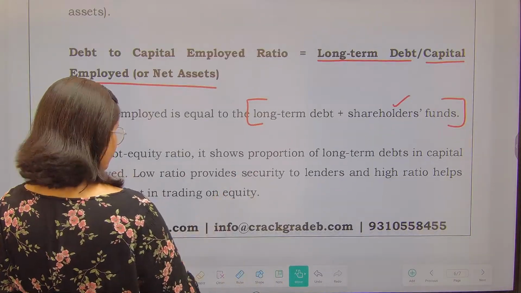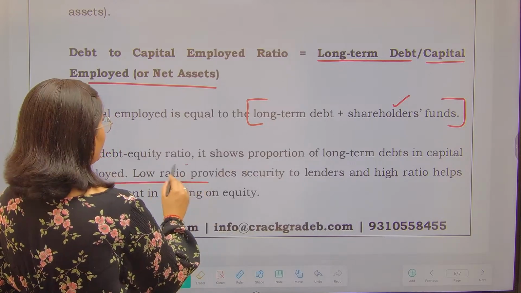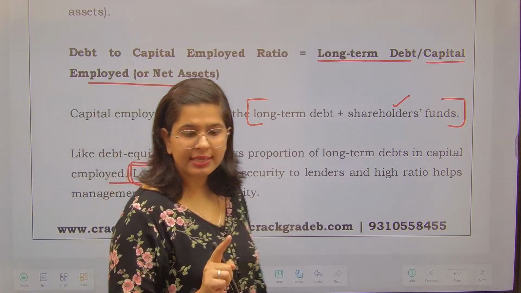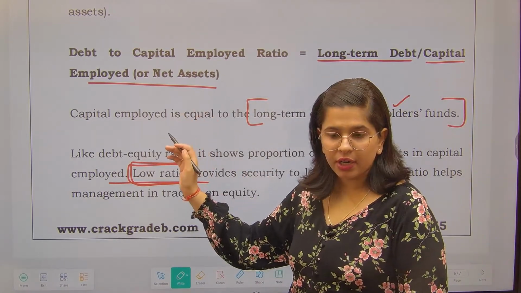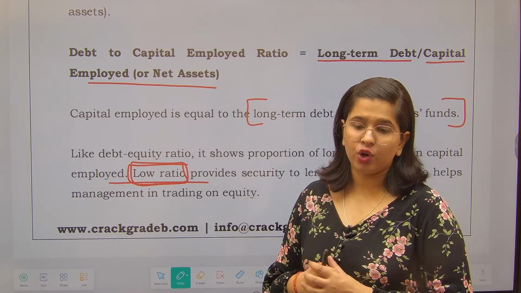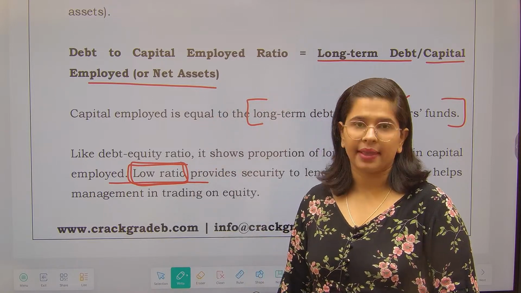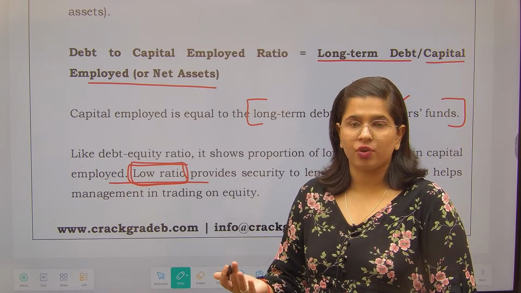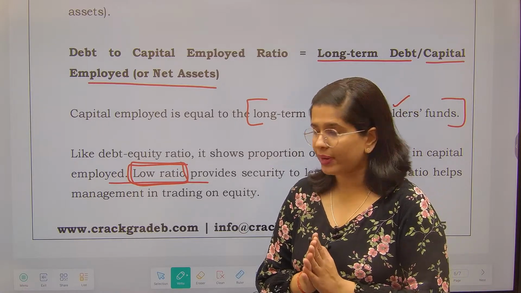So like debt equity ratio, it shows the proportion of long term debt in capital employed, if the ratio is low. Now you should also understand one thing. In ratio analysis, it is very important to know whether, for a particular ratio, it is good to have a high ratio or a low ratio. If I tell you that the debt to capital employed ratio is high, what is the meaning of it? What is the implication of it? This thing also you need to understand in order to cover the ratios comprehensively.